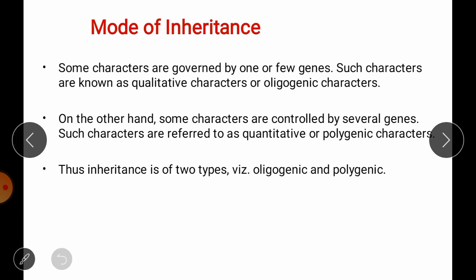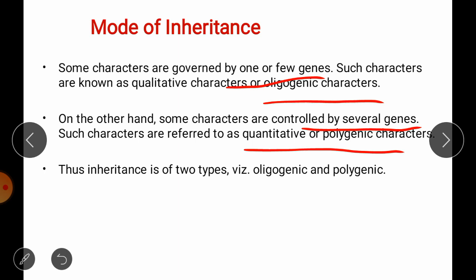So those characters governed by one or few genes are called oligogenic characters, while those characters governed by many or several genes are called quantitative or polygenic characters. Therefore we have two types of inheritance, oligogenic and polygenic.